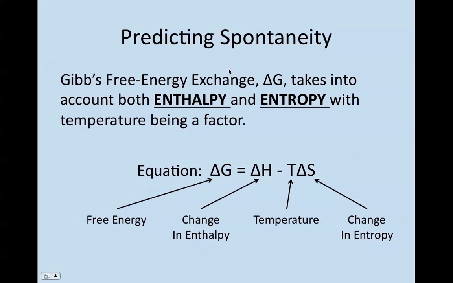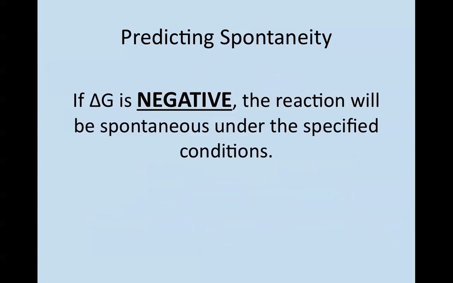All right, now, how do we put enthalpy and entropy together to predict if a reaction will be spontaneous? There's something called Gibbs free energy change, which takes into account both enthalpy and entropy, with temperature being a factor. So delta G, which is Gibbs free energy, is equal to the change in enthalpy minus the product of temperature and our change in entropy. Now, with regents, we're not going to actually be calculating this, but you should be aware of the general characteristics of the equation. If delta G is negative, the reaction will be spontaneous under the specified conditions, which is one thing you do need to know and memorize.